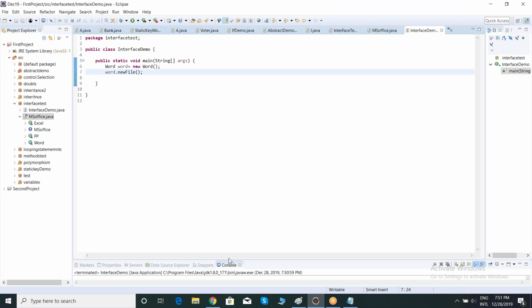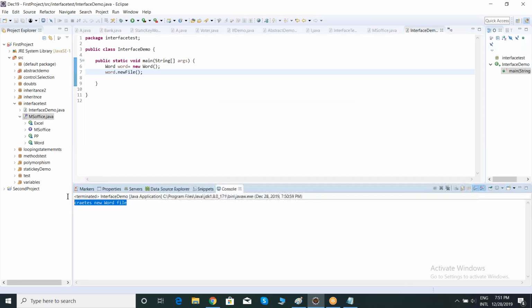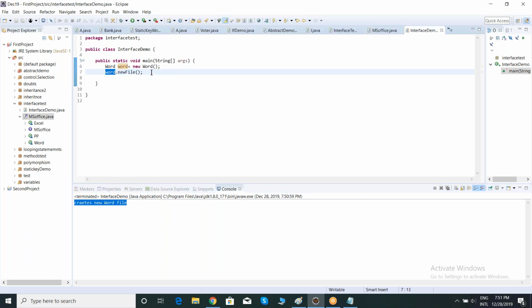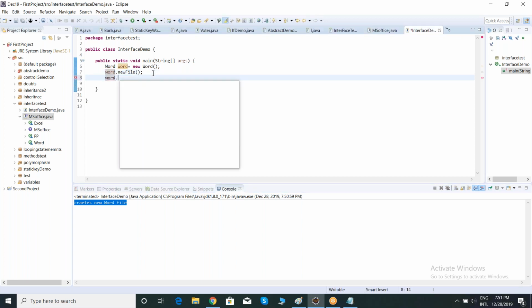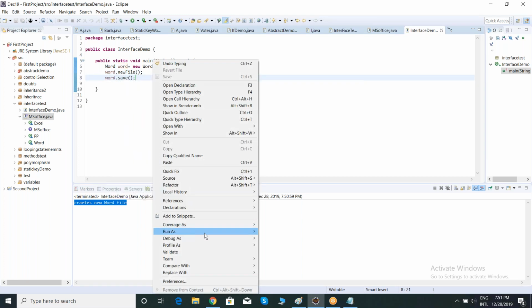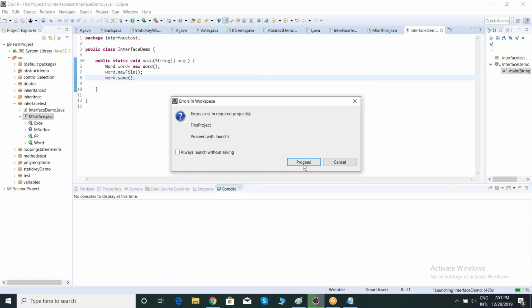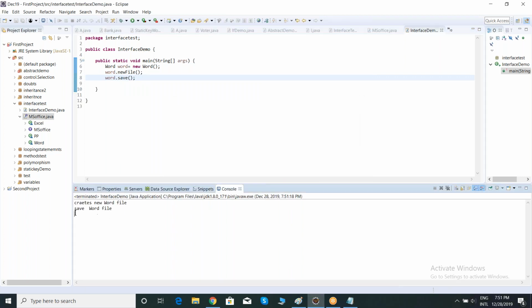Observe the output. It creates a new file. If you want to save it, dot save it. Observe the output. Save file.